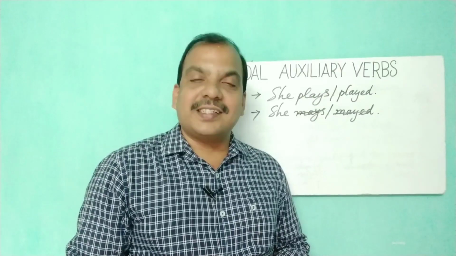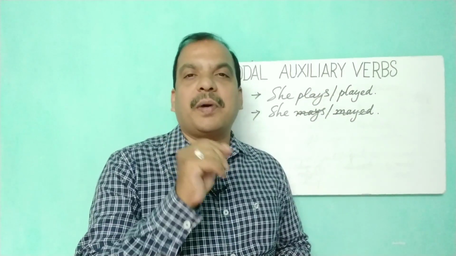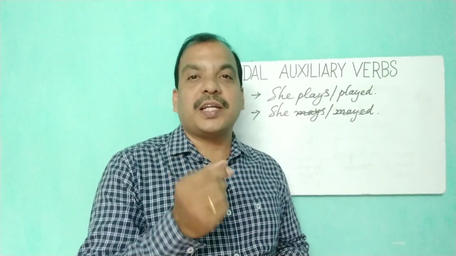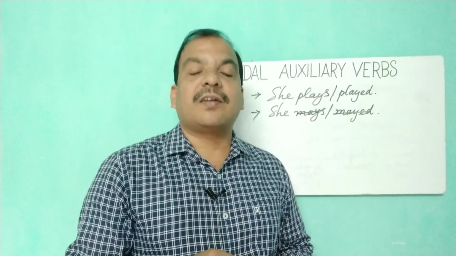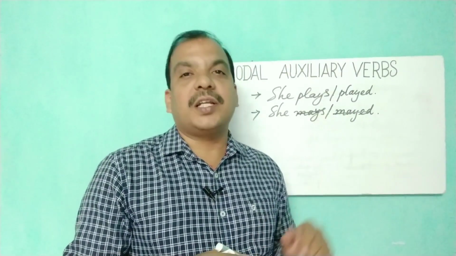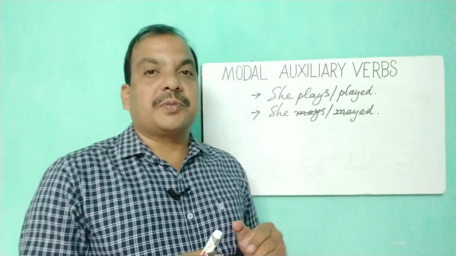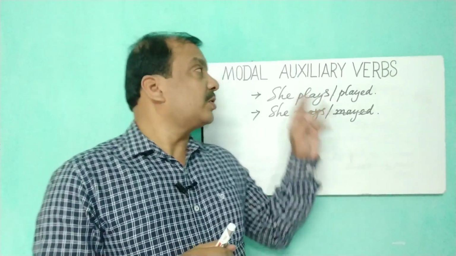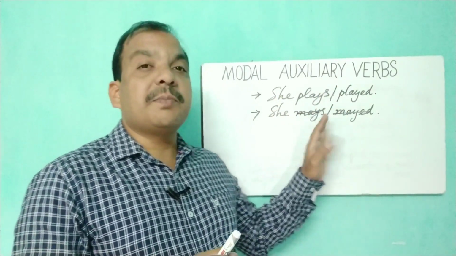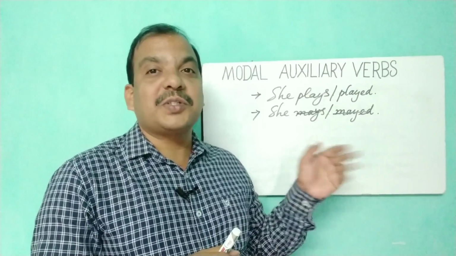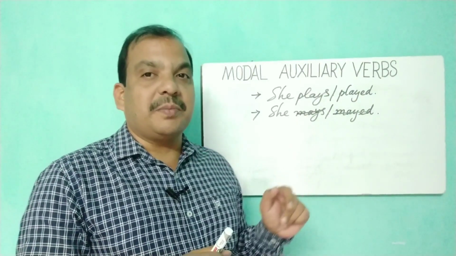Okay, in some cases we use would as the past form of will or should as the past form of shall. But in some cases, not in all cases, usually there is no past form of your modal auxiliary verbs. Also the ing form. Suppose she is playing. We cannot say that she is maying like that. There is no ing form of the modal auxiliary verbs.